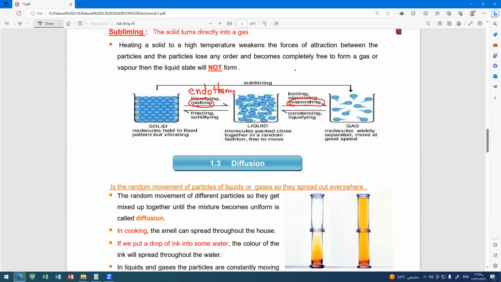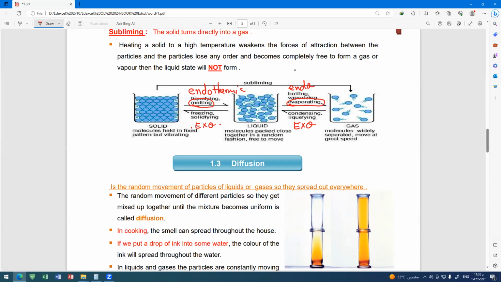Endothermic, which means that the molecules need to absorb heat, to take in heat. Evaporation is also endothermic. What about from the gas state to the liquid state, called condensing or liquefying? This is exothermic. What about from liquid to solid? Exothermic, and called solidifying or freezing.